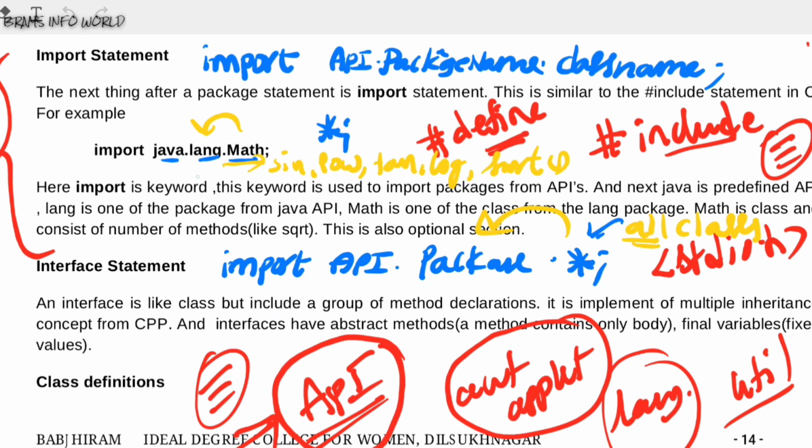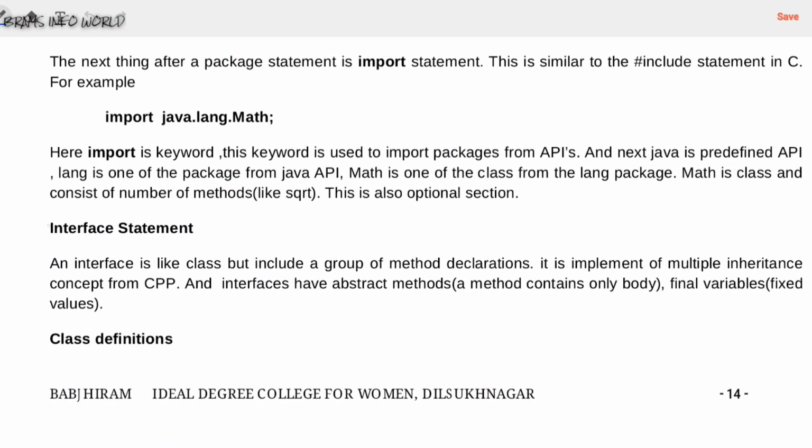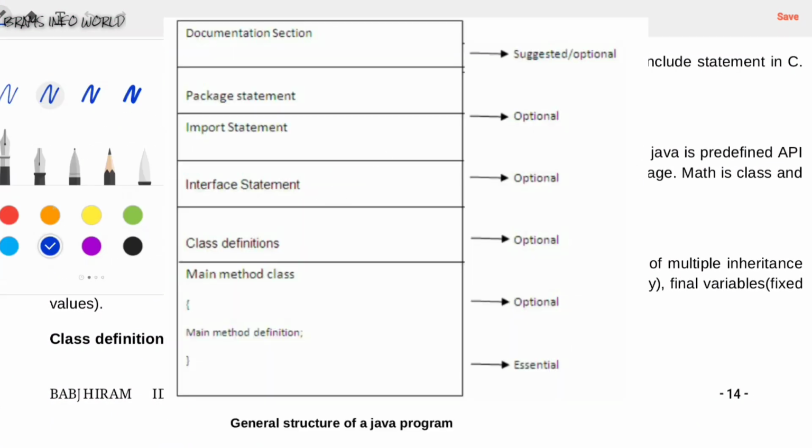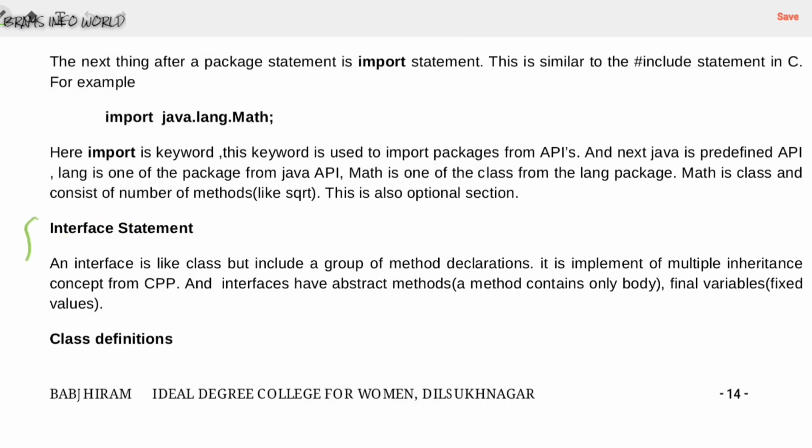So with the help of these methods we are going to write a program in our Java language. So that is called as import statement in our Java language. Let us go for the next one. Let us talk about the interface statement. So what is an interface? Interface is nothing but one part of the concept in our Java language.